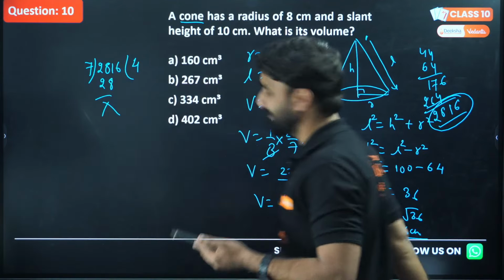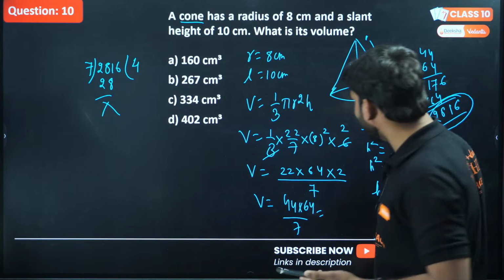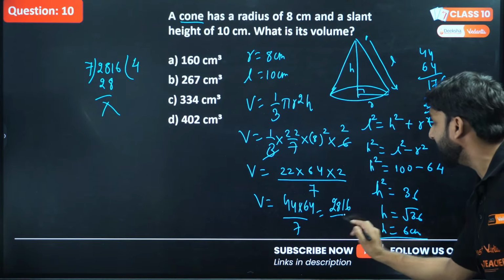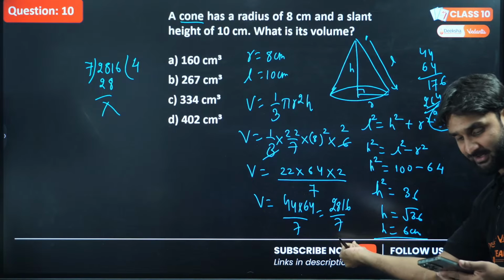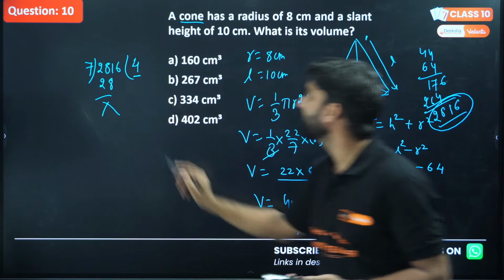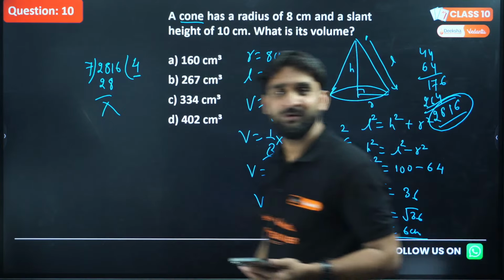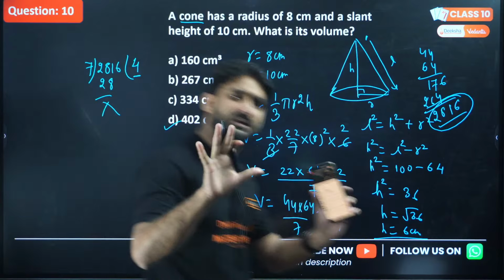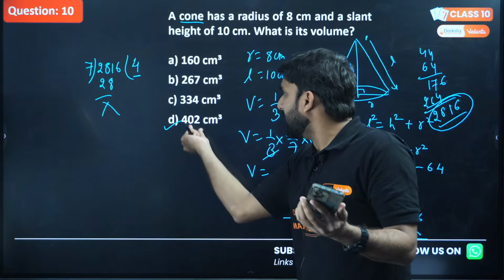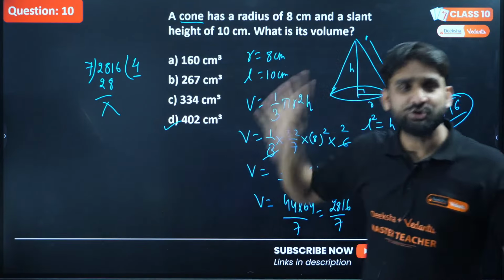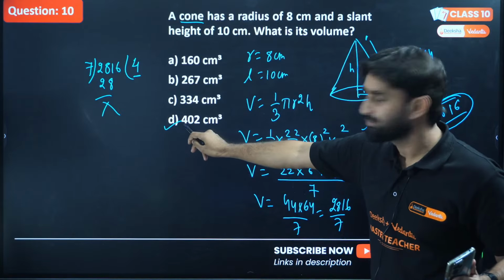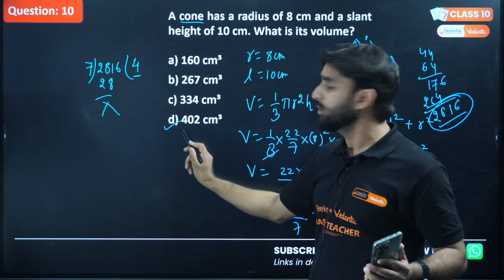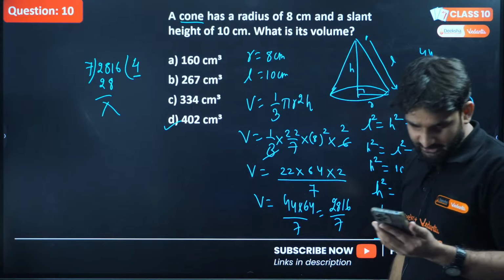Now I don't require to solve this question furthermore, because you can see here, when we are getting the multiplication of these two numbers, 2816 divided by 7, on dividing this number by 7, we are getting first digit is 4. Is there any option whose first digit is 4? No, any other option except D. So what will be the answer? You can check your answer further. I am very much confident, because the first digit, the hundreds position, is equal to 4, and there is no other option except D whose position is 4. So this will be the answer, D.